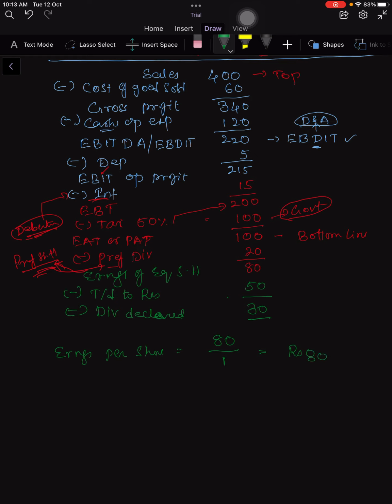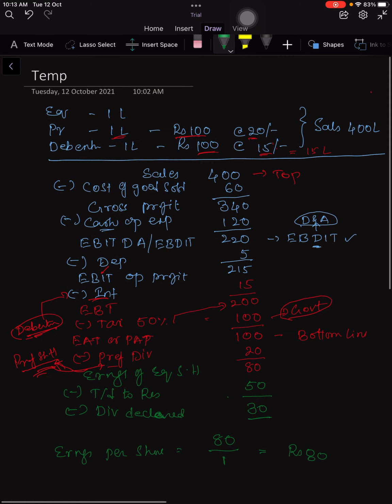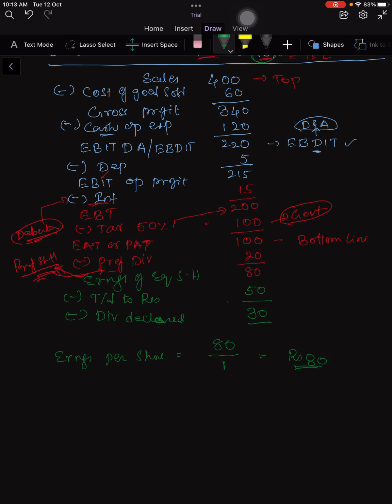The earning of each debenture, as we have seen, is 15 rupees. The earning of each preference share is 20 rupees. But in this case, it is earned and paid. 20 rupees is earned by them and paid. Debenture holder case also, it is earned by them and paid. But here, he has earned 80 rupees per equity share. But is everything paid? No. Part of it is transferred to reserves.